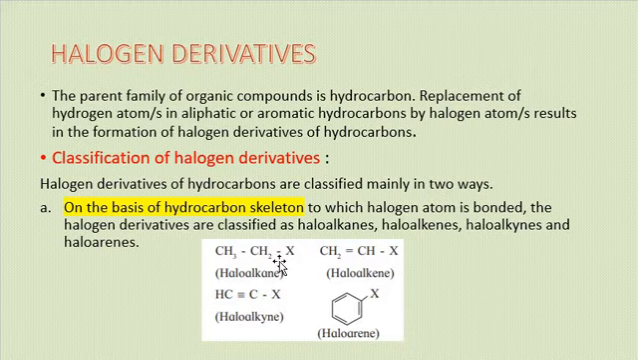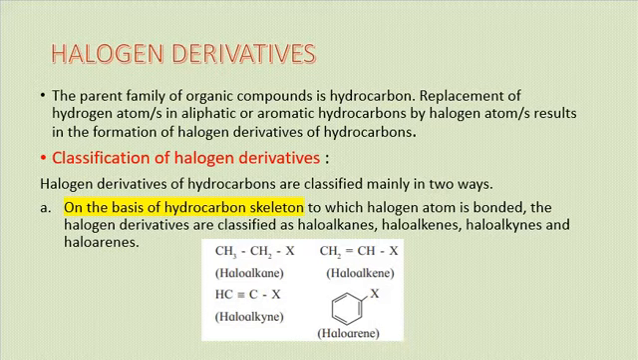Haloalkanes, where you will see there is a single covalent bond between the carbon atoms, and the example is ethyl halide. X could be Cl, X could be I, X could be Br. Haloalkene, where you will see there is a double covalent bond between the carbon-carbon atoms. Haloalkyne, there is a triple covalent bond between two carbon atoms, and haloarene is an aromatic halogen derivative.